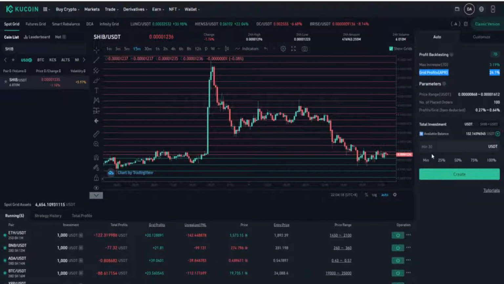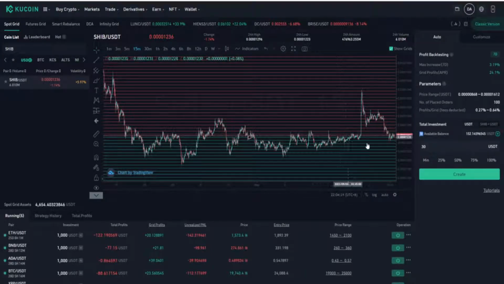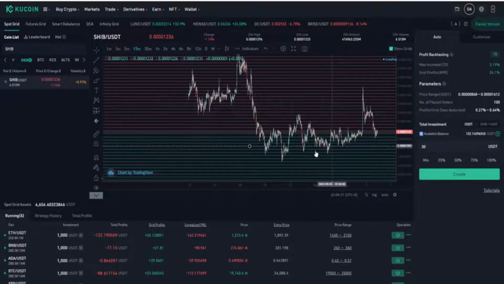It gives you the option of the amount of money you want to put in. And the minimum needed is only $30 to start this bot. $30 to start a bot. How many bots out there can you start for $30?